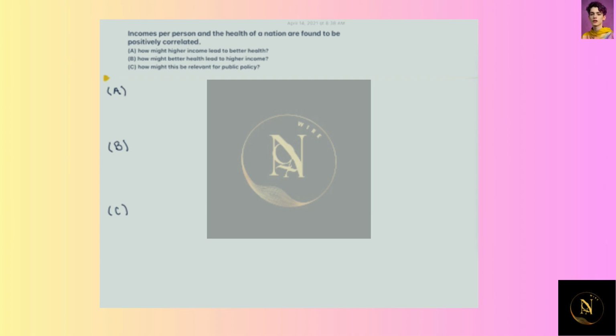Under the idea of production and growth, we're looking at this situation where we're told that incomes per person and the health of a nation are found to be positively correlated. This is in a lot of international data where we see this. So we'd like to know, how might higher income lead to better health? Well, let's start by answering part A here.